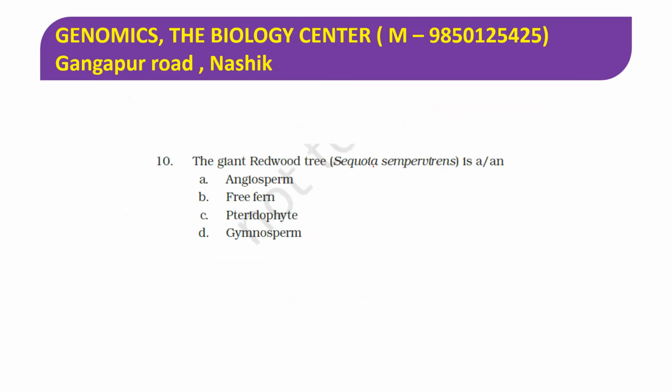The giant redwood tree Sequoia sempervirens is an example of. So this is a gymnosperm. The redwood tree is a gymnosperm. They have a thick, woody and branched stem, and this plant even has certain xerophytic adaptations which help it survive in extreme climatic conditions. So these are the 10 MCQs from the exemplar that we have solved here. Thank you so much.